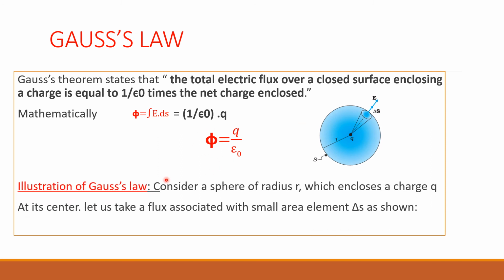Now illustration of Gauss law. So consider a sphere of radius r which encloses a charge Q at its center. The same example, same case. Let us take a flux associated with small area element delta S as shown. Okay, small delta S element we have considered, and we have to find out the flux associated with it first. The area element delta S and R, the direction of electric field along the same direction, radial. Okay, direction of delta S normal outward, electric field intensity also radial outward, same direction. Okay, they have the same direction, delta S and electric field intensity vector.